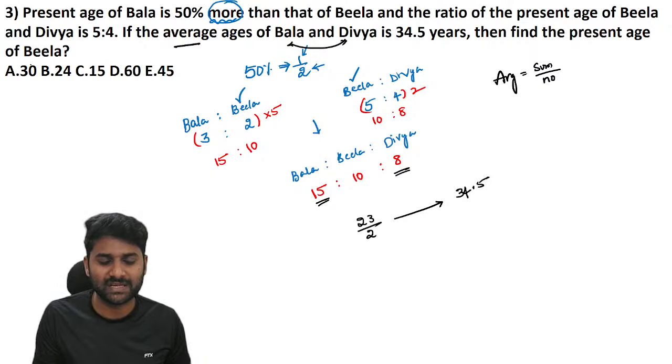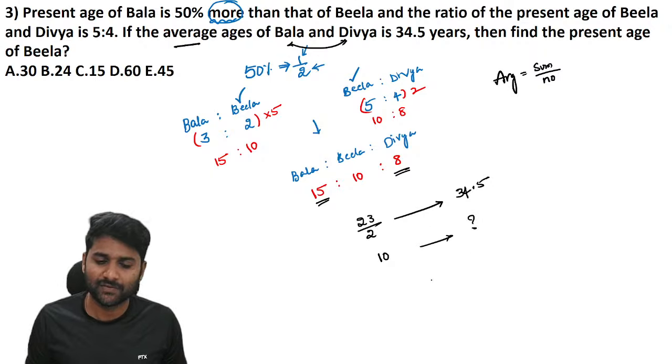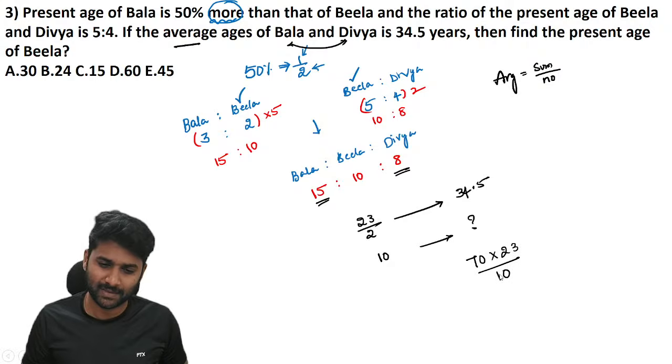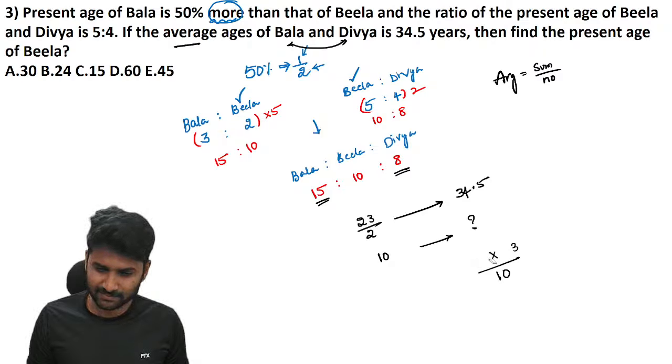Now what is the present age of Bila? The present age of Bila is 10 units. Now just cross multiply them. So if you cross multiply them, the value becomes 34.5 into 2, which is sorry, it's 69.